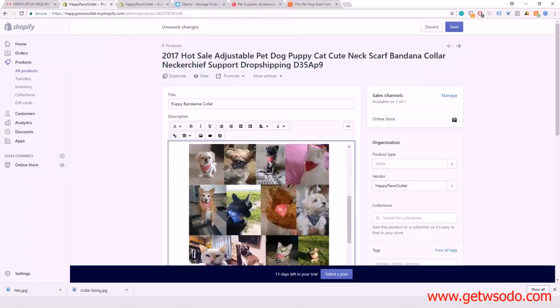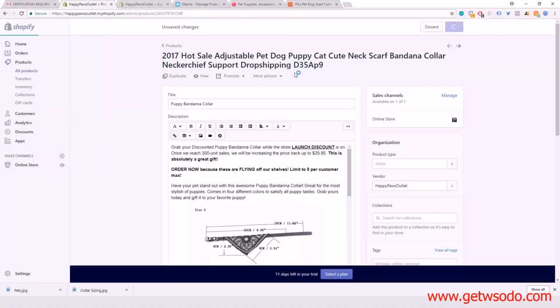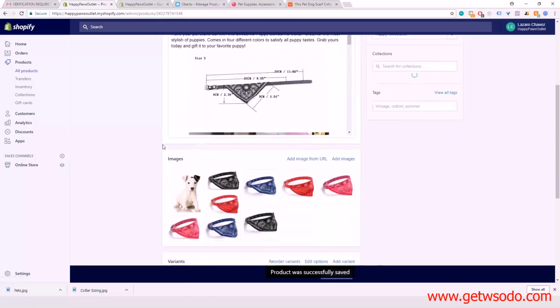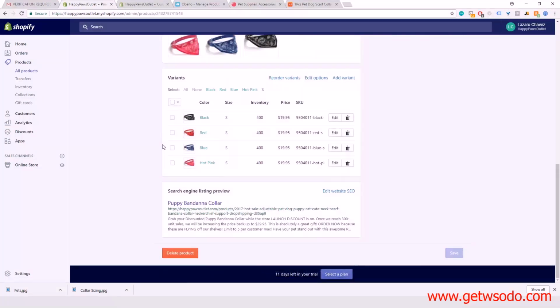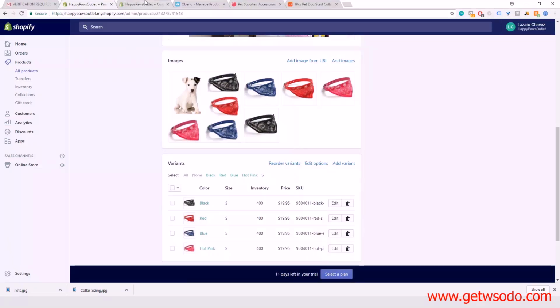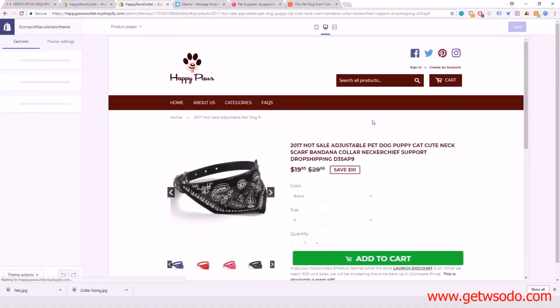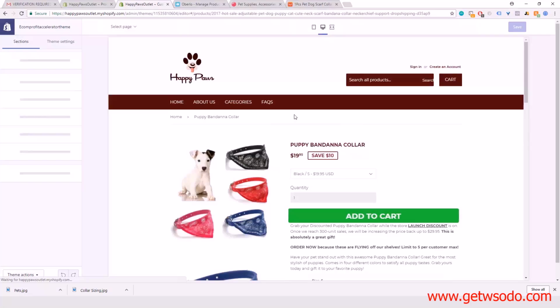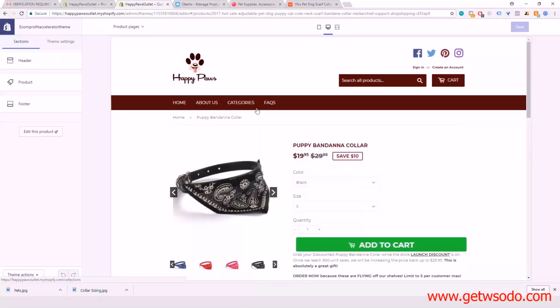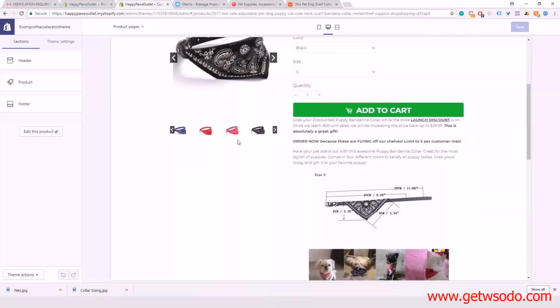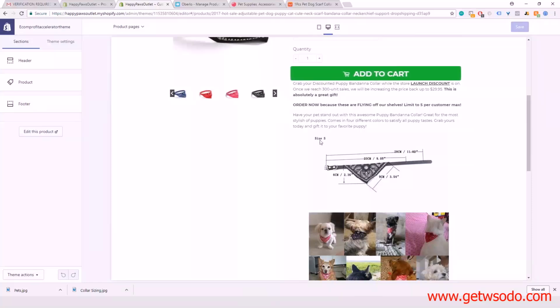So yeah, if I go ahead and save this now, I can actually see what this looks like. I have opened up here the theme editor, and I can see what my page looks like. So I'm gonna actually refresh this. So here we are, guys. So see, here's our description.